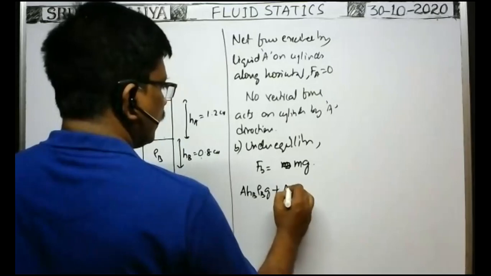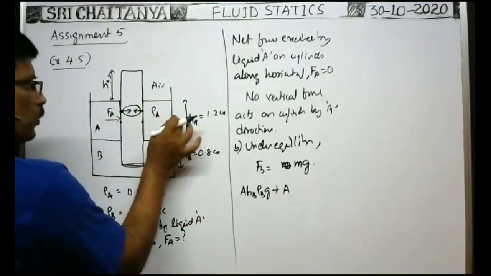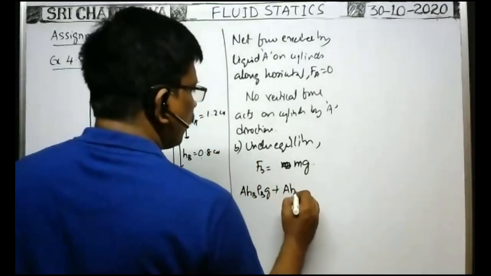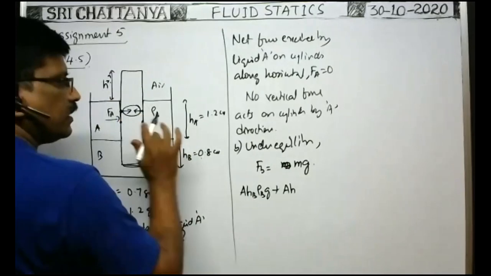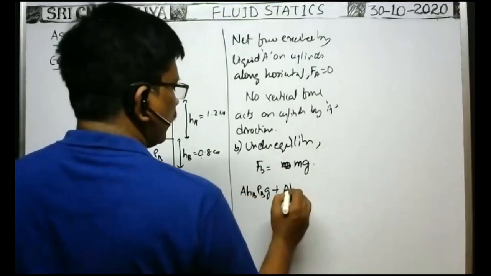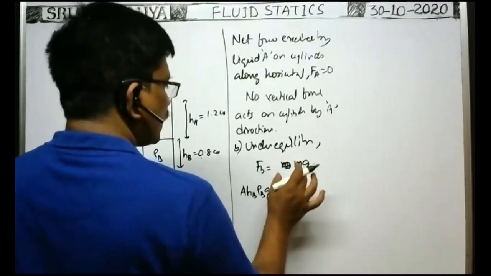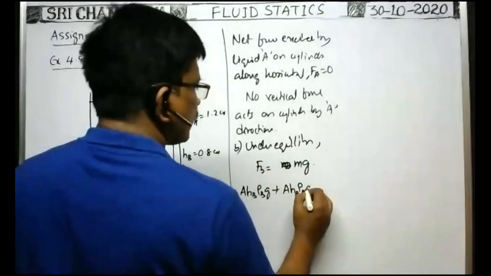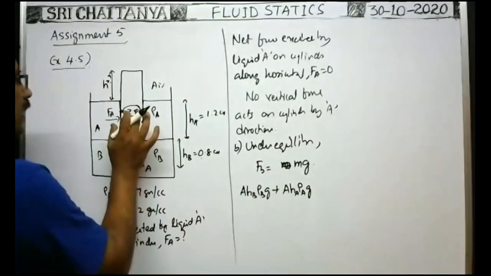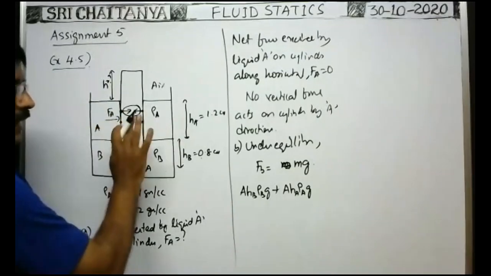Area of cross section of the cylinder into the length of the cylinder inside the liquid A, which is equal to HA, gives the volume of the liquid A displaced by the cylinder. A into HA into density of the liquid A gives mass of the liquid A displaced by the cylinder into g. That is the buoyant force exerted by the liquid A on the cylinder indirectly, not directly.